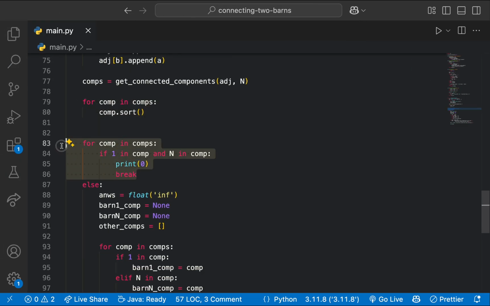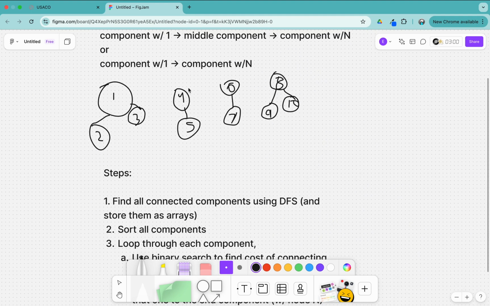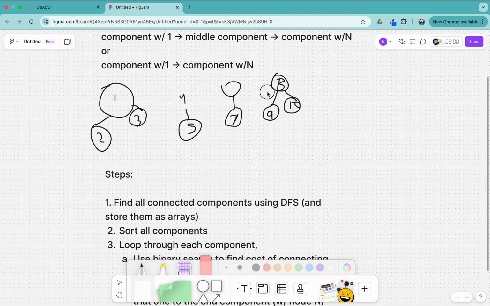Now, if there's a connected component with 1 and n in it, we just print 0. Because say, okay, let me just erase all of this stuff. Say n was 3. If this were to be our only array and n was 3, then we would not need to draw any paths, because n and 1 are in the same connected component. So because they're the same connected component, there has to be a way to go from 1 to n. Thus the answer is 0, because we would not need to draw any new paths.